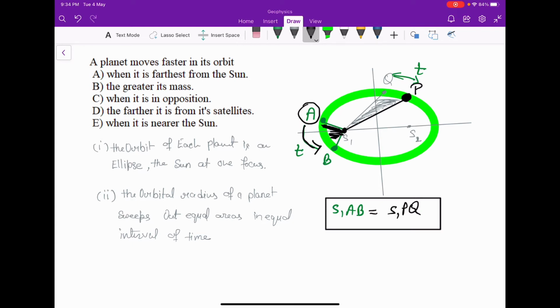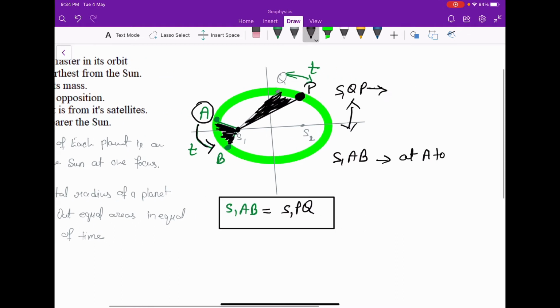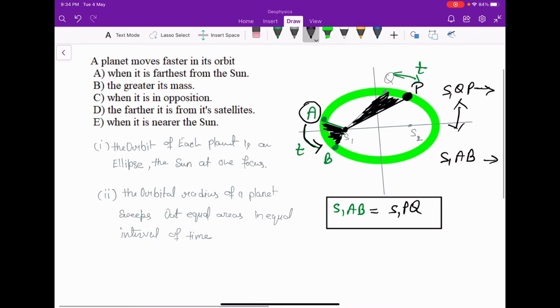This area will be bigger and this area will be smaller, but S1QP and S1AB will be the same if the planet is moving faster from A to B. So we can say that when it is nearer the sun, the planet moves faster in its orbit. So option E will be correct.